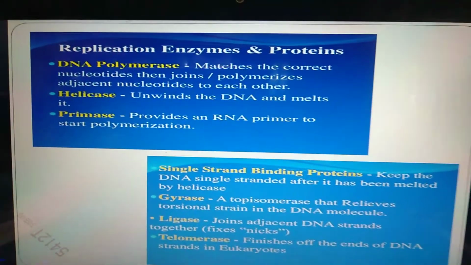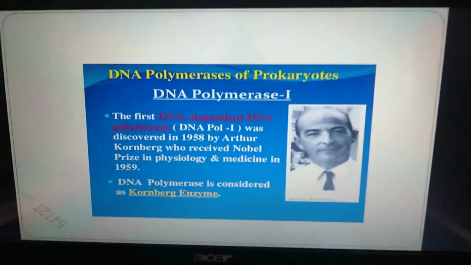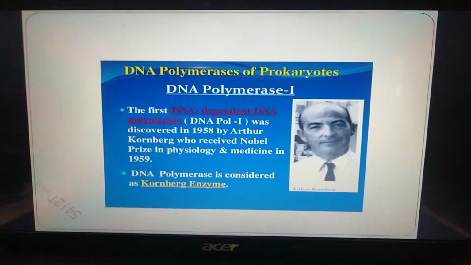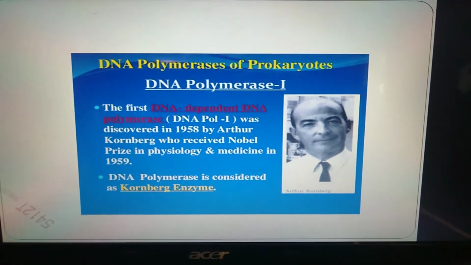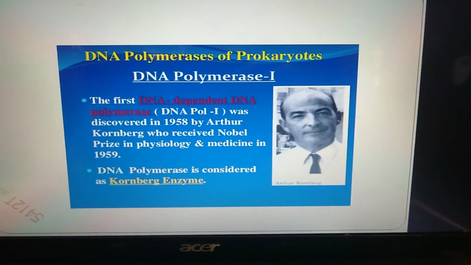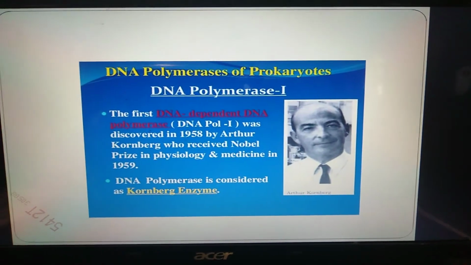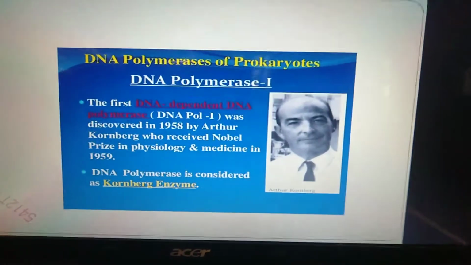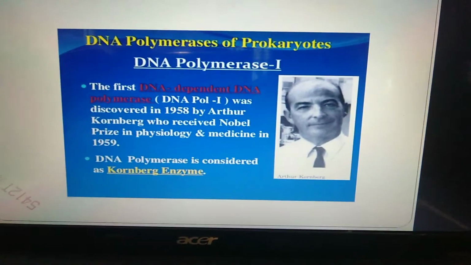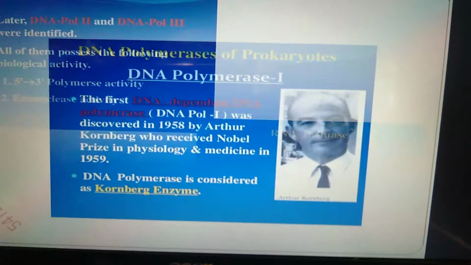Telomerase finishes off the ends of DNA strands in eukaryotes. DNA polymerase 1 is responsible for replication in prokaryotes. The first DNA dependent DNA polymerase, DNA Pol 1, was discovered in 1958 by Arthur Kornberg, who received the Nobel Prize in Physiology and Medicine in 1959, and this is called the Kornberg enzyme, which is also a DNA polymerase.